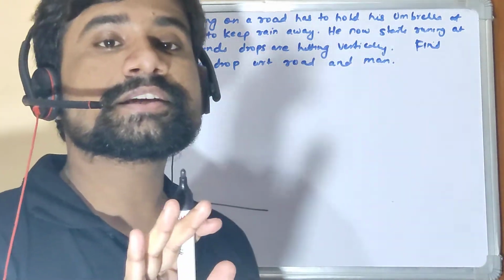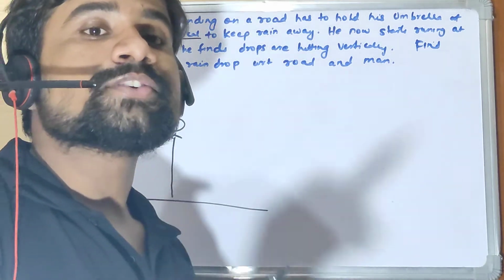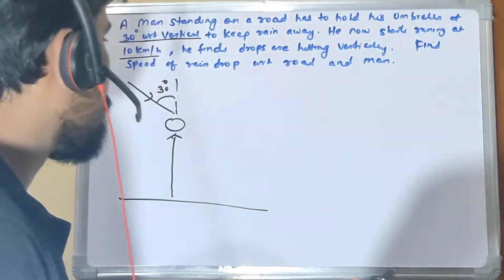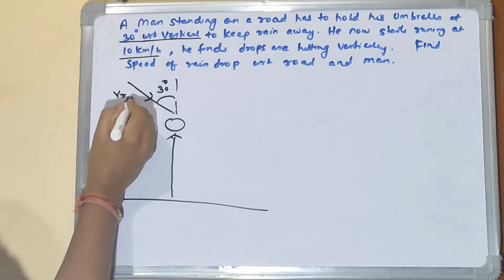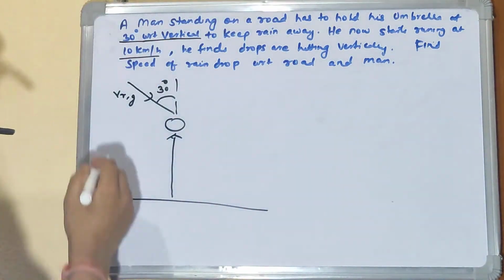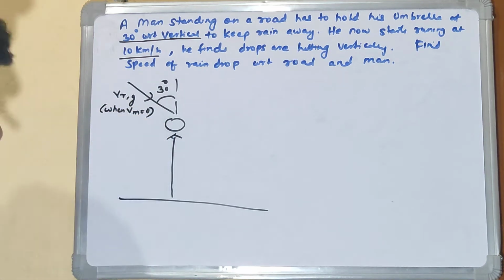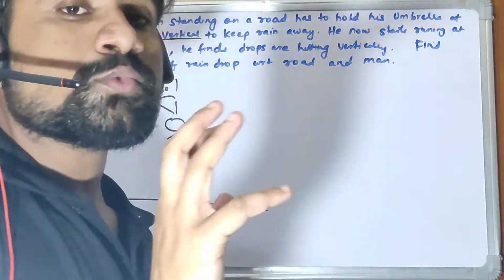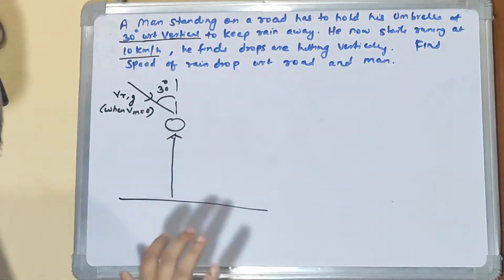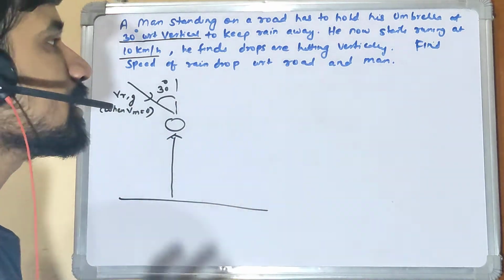So in the stationary condition, you can say that the velocity of rain with respect to man is exactly the velocity of rain with respect to ground, which may be some value, right? I don't know the value. So this is velocity of rain with respect to ground, right? And I can also write this when VM is 0. So when the man is stationary, the rain is falling at 30 degree with respect to vertical, and he's holding the umbrella exactly at 30 degree to protect himself from the rain.